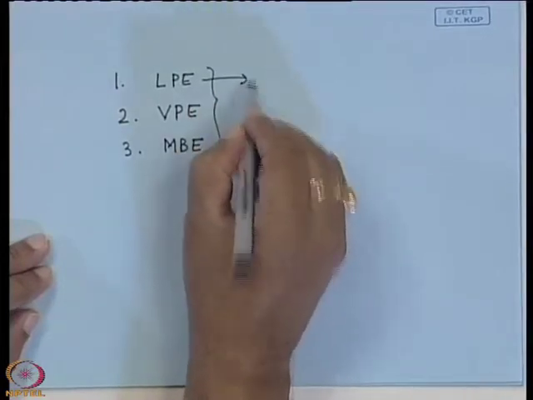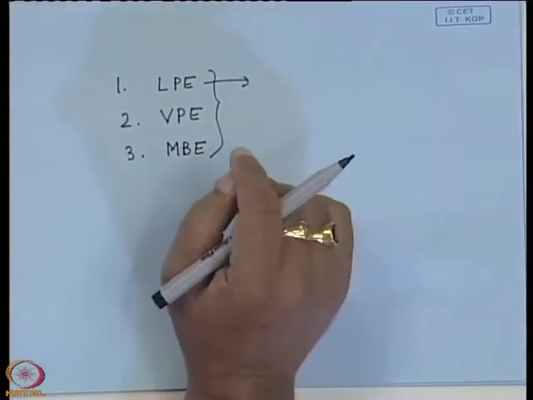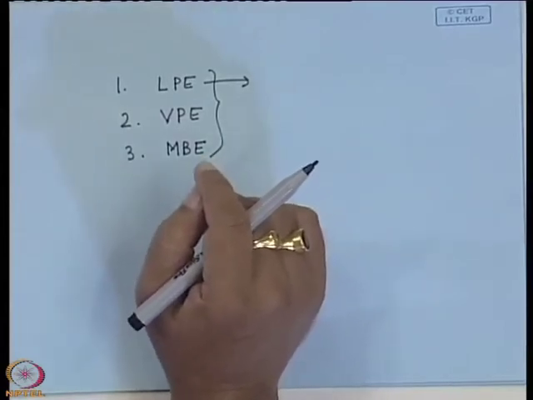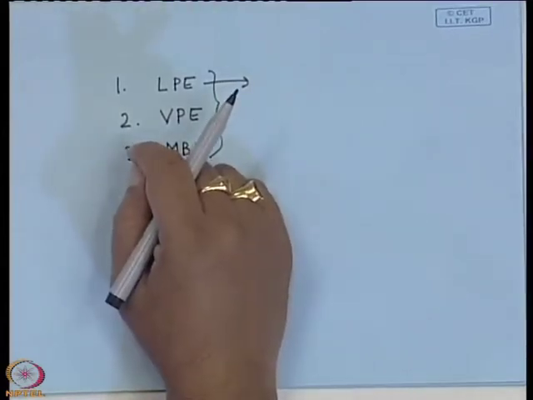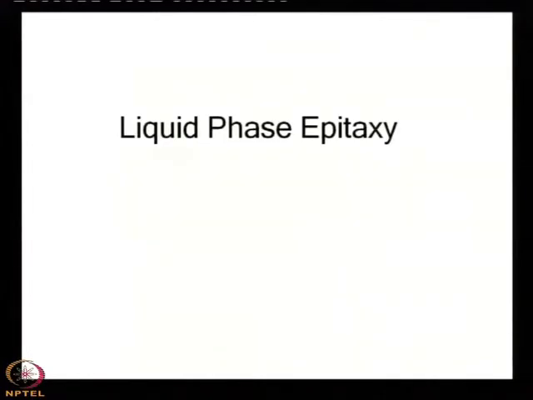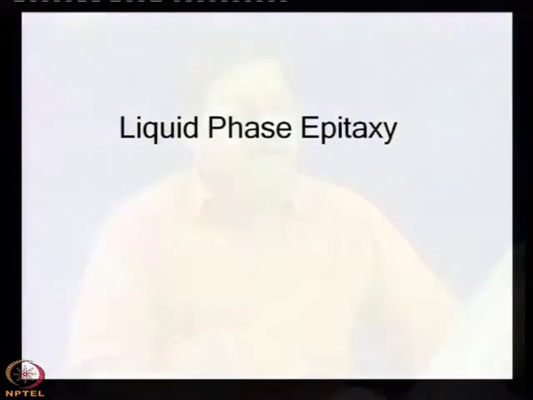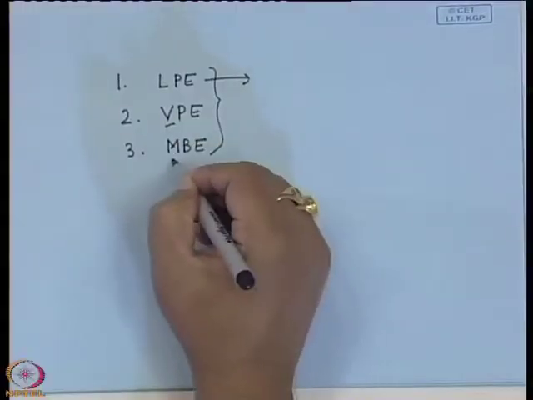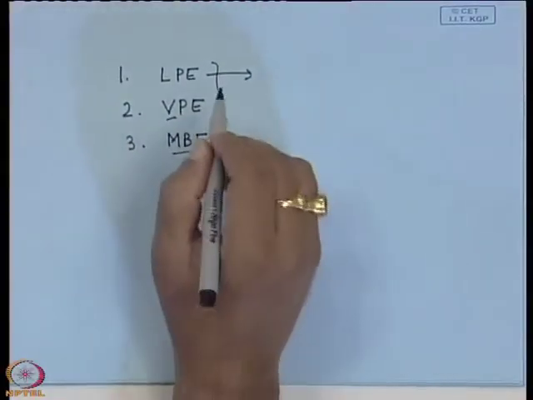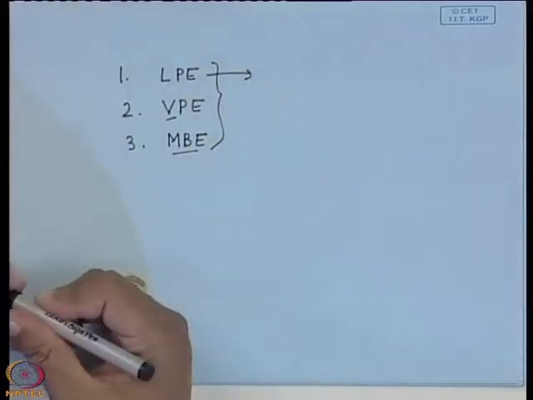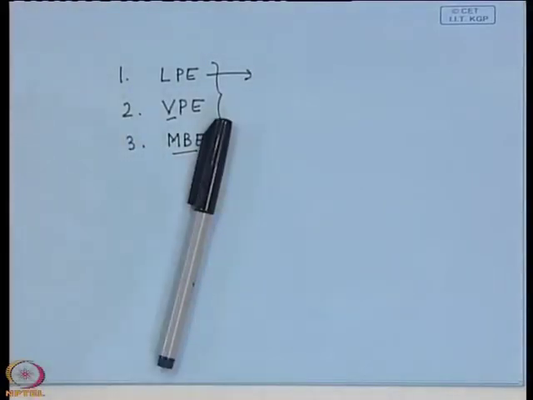liquid phase epitaxy. If you see in this slide, liquid phase epitaxy is an epitaxy known as growth from the melt or solution. Remember that it is growth from the melt or solution. Unlike other epitaxial techniques where no melt or solution is used, and either vapor or molecular beam is used, LPE is the only technique where we use the melt or solution.